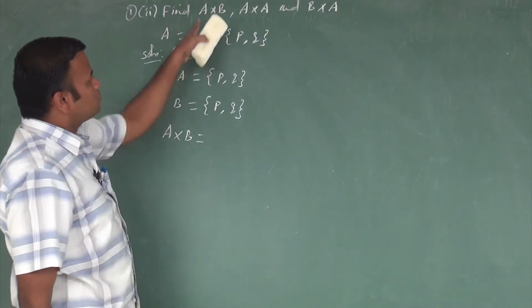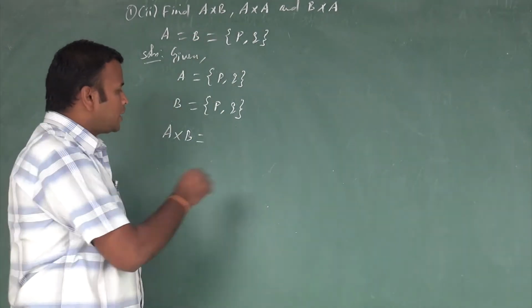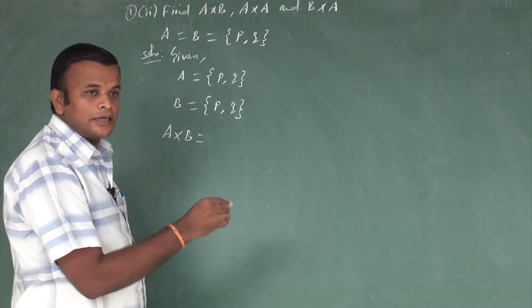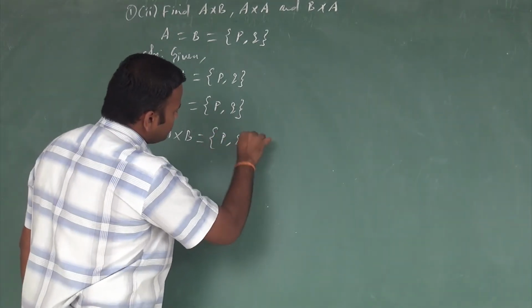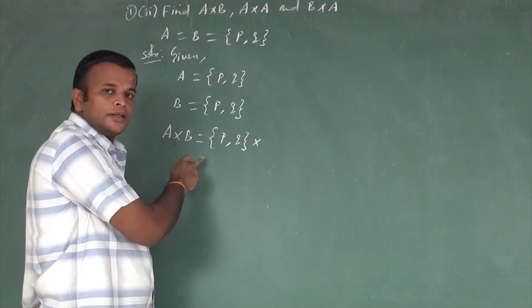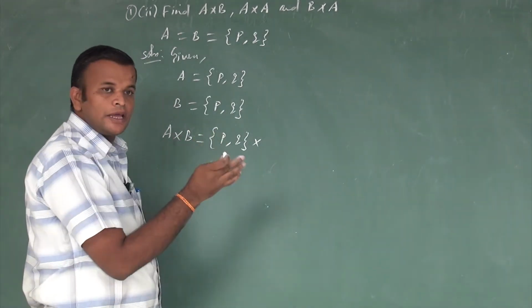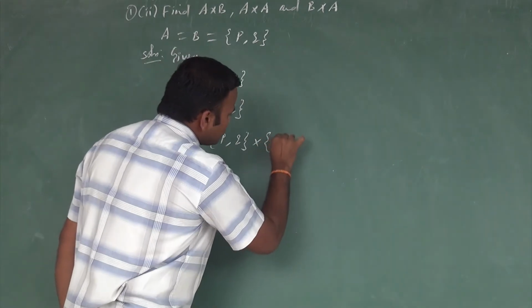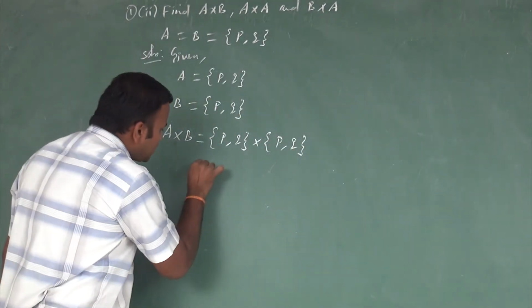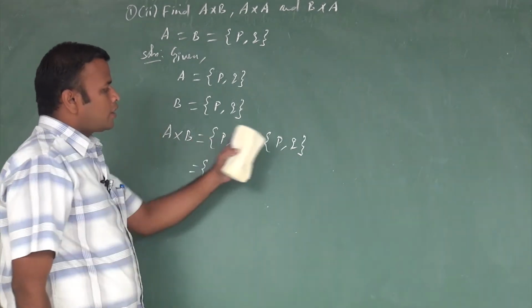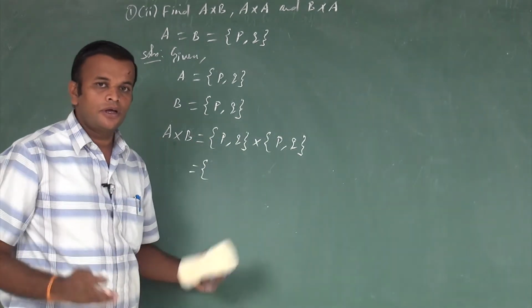Now we explain A cross B. The first question is to find A cross B. So how to write it? First we write the set A. What is the set A? {P, Q} cross B. B also contains the same elements, {P, Q}. Now we write the Cartesian product of these two sets. You know very well how to write it.